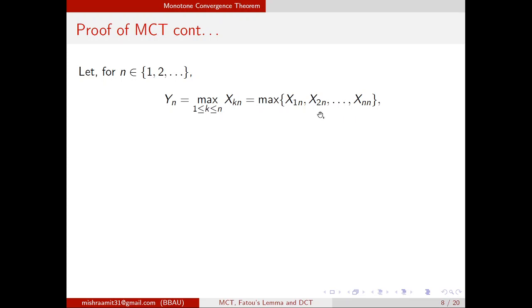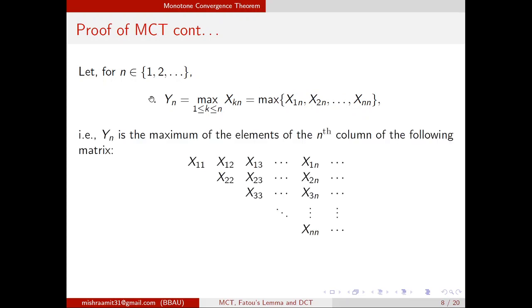So since x1n, x2n, xnn are all non-negative simple random variables, we know that their maximum is also a non-negative simple random variable. So yn is a non-negative simple random variable. Yn is the maximum of the elements of the nth column of the following matrix. If you see it carefully, what is y1? Y1 means n is 1, so k can take only one value, which is 1. So it is the maximum of x11, so this is x11. This is y1 actually.